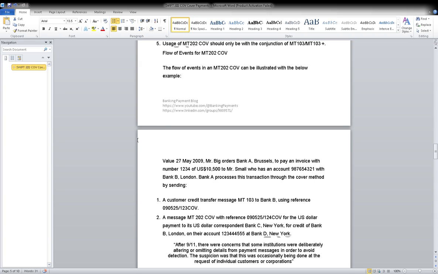See, can you see that at every stage an MT900 message is sent from the next bank to the previous bank? Can you see it here? That is the confirmation of debit they are sending, and this message is sent by bank B to bank A, bank C to bank B, bank D to bank C. So it can be sent multiple times. Got it? That's why I have shown you this bigger example. Got it? Yes or no?